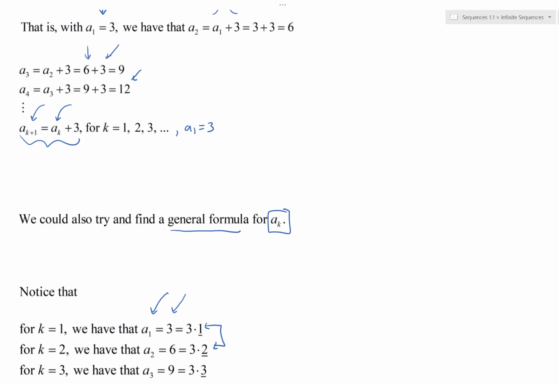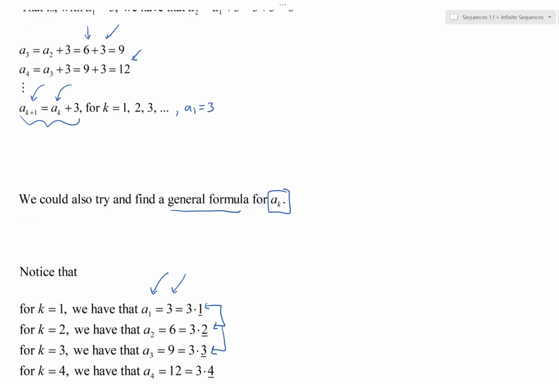If k is 3, then the third term, a3, is 9. We know that. That's the same as 3 times 3. One more. How about when k is 4? The fourth term, a4, is 12, which is 3 times 4.